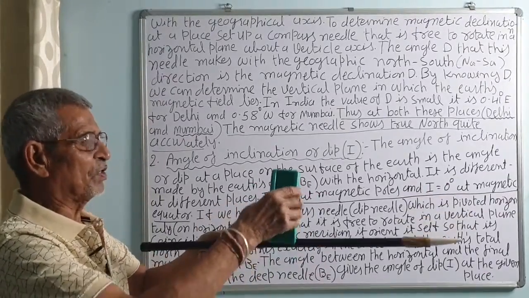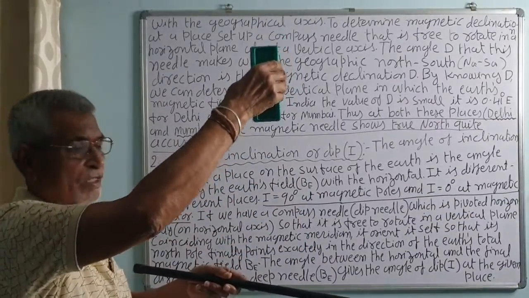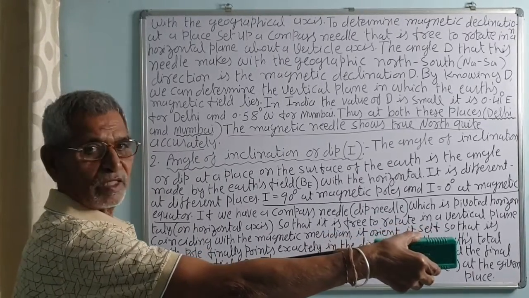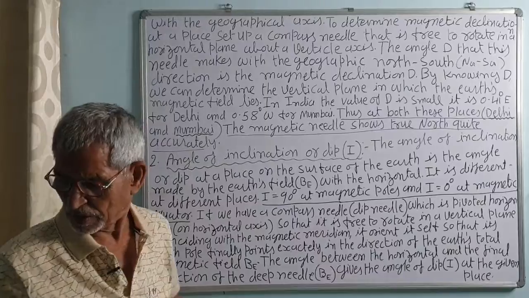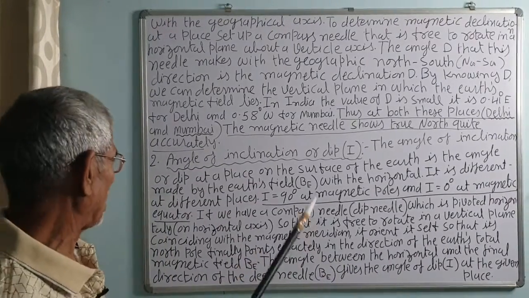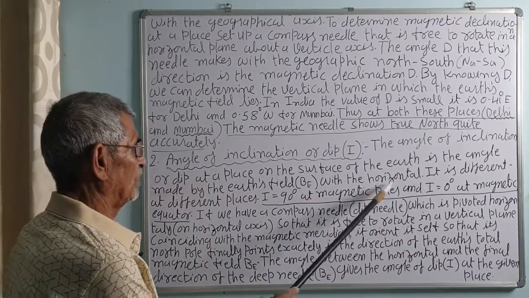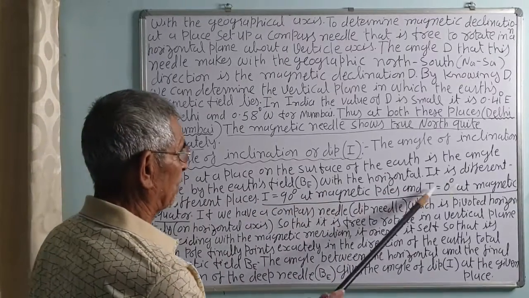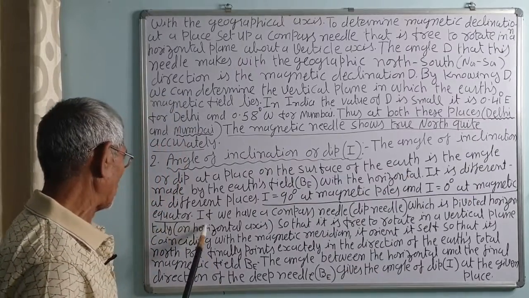It will stay vertical at the north pole and the south pole, and it will remain parallel at the magnetic equator. That is, the angle of dip is 0 at the equator and 90 at the pole. It is different at different places. I is 90 degree at magnetic poles and I is 0 at the magnetic equator.